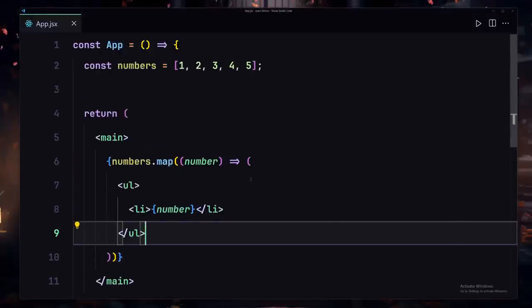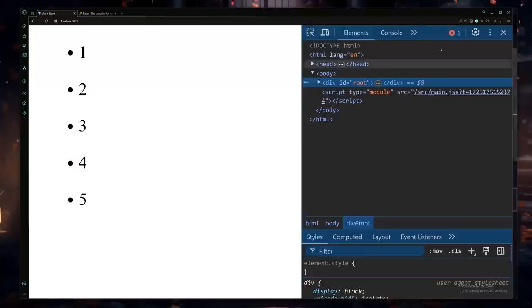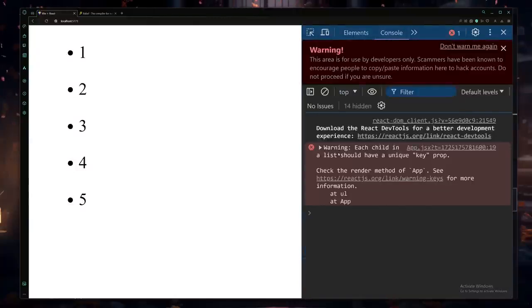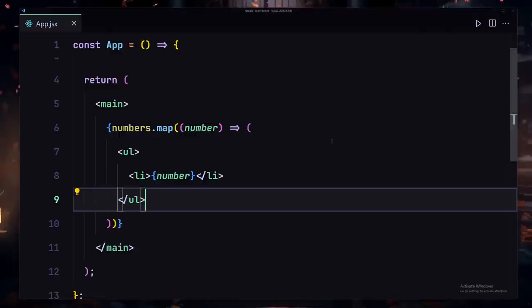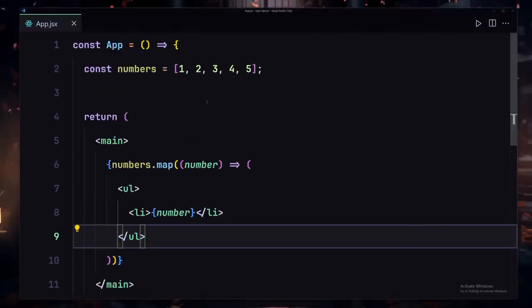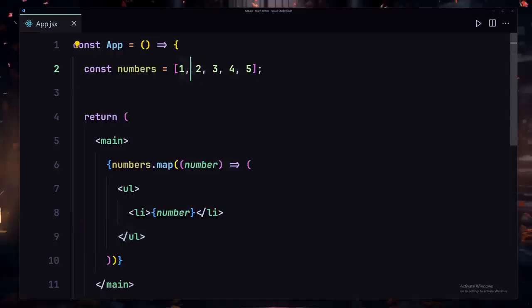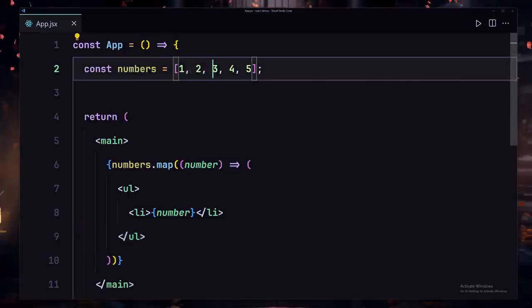But there is still a problem. You might be asking, what's the problem? If I go into the console, what are we getting? We are getting an error: each child in a list should have a unique key prop. And why are we getting this error? Because later in this course we are going to be learning about something called state, and state will allow us to mutate or change these values. Like, let's suppose I want to remove something from this array, or add a new element to this array, how can I go about doing that? For that we are going to be using state. We are not there yet, so we are not going to be discussing state right now,